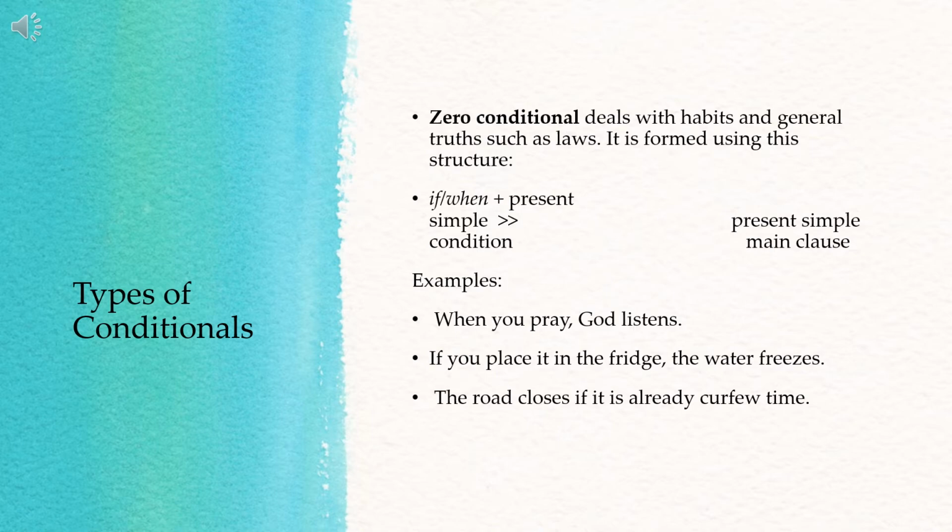Look at the next example. If you place it in the fridge, the water freezes. It is really like that: when you put water in the fridge, it will be frozen. So what is the main clause there? The water freezes. Then the subordinate clause, or the if clause, or the conditional clause, is: if you place it in the fridge.